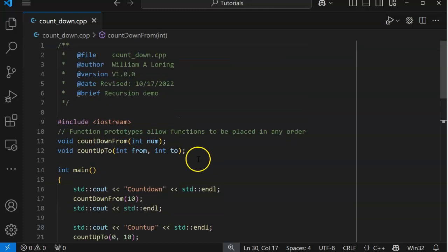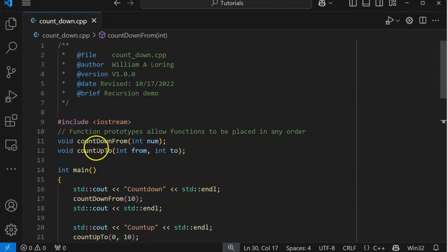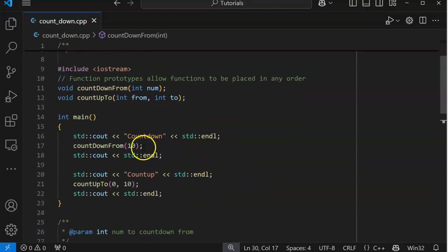We did a little recursion with Python. I don't think we did any with Java. So we have a couple functions, right? We have our function prototypes. Count down from, we put in the number that we want to count down from. We can count up to something with from and to. Okay, so we count down 10. We count up to.